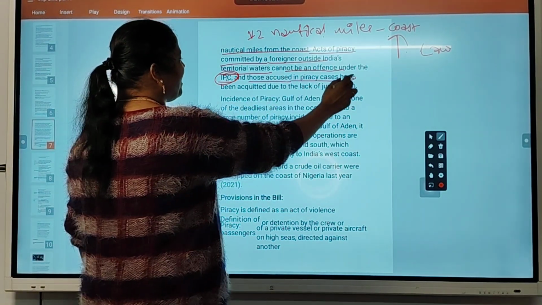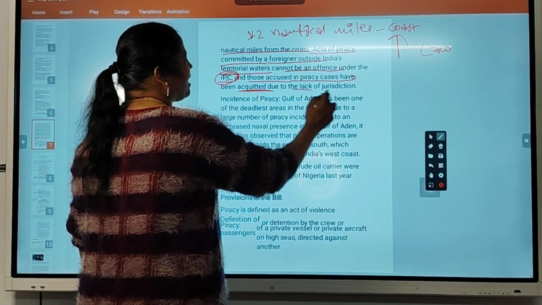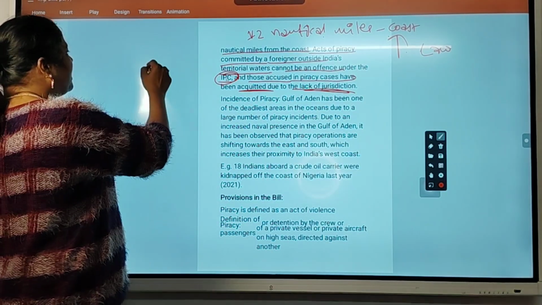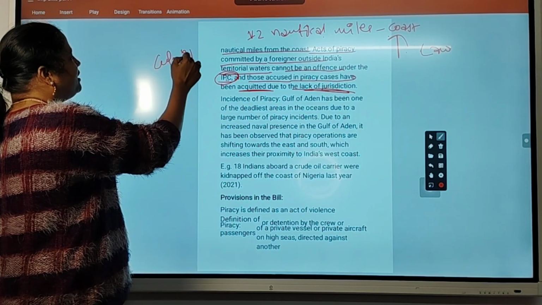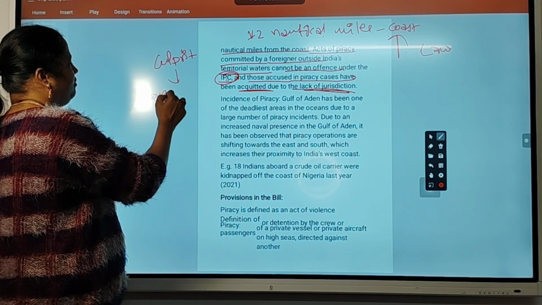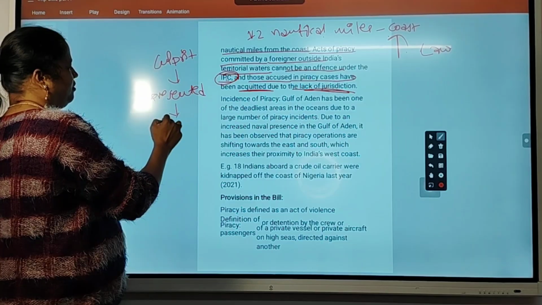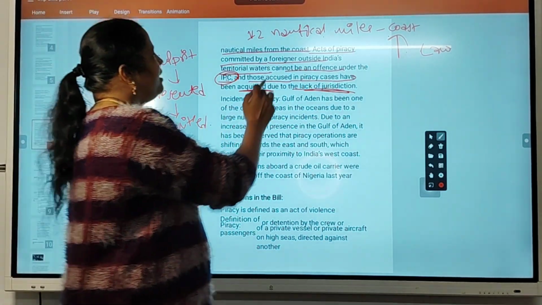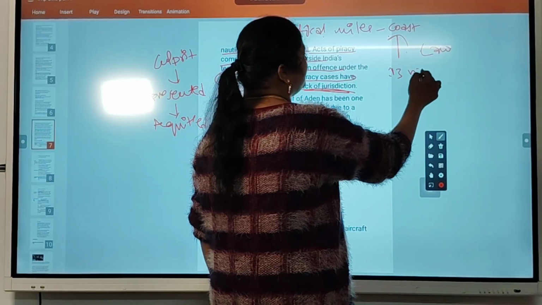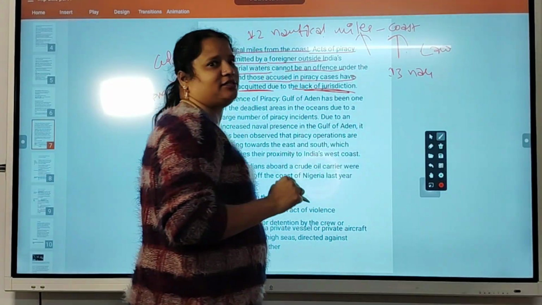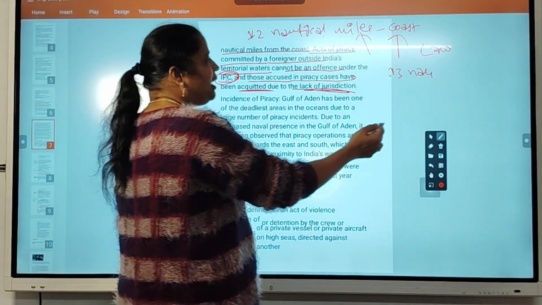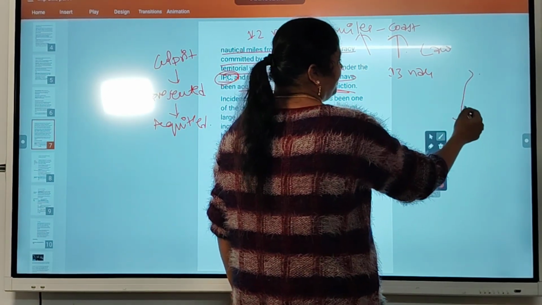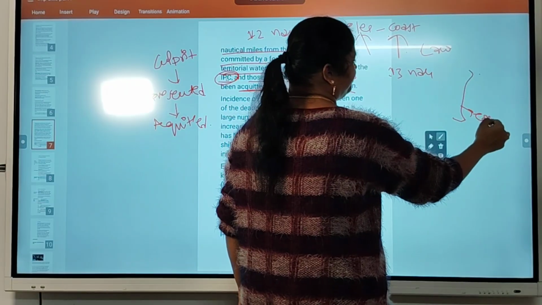So those accused in piracy cases have been acquitted due to lack of jurisdiction. Sometimes even when the culprit was found, he was just acquitted, not prosecuted, because of lack of jurisdiction, meaning he entered but did not stay within 12 nautical miles. Like that. Suppose this is the India border. Okay. This is the east coast.